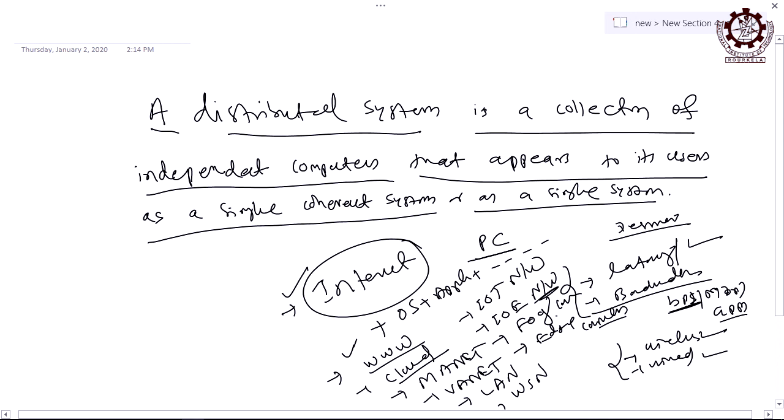Now, these are the broad examples of distributed system. If I divide this, suppose LAN, I can say wired LAN or I can say wireless LAN, and if it is a wireless LAN, further I can go for classification, right. So, in overall all these distributed systems examples whatever I have given, the main challenge is how to achieve the transparency. Transparency means user will feel that a large system is reduced to a single system. A very complex large system will be reduced to a small and a simple system. That is the goal of distributed system.